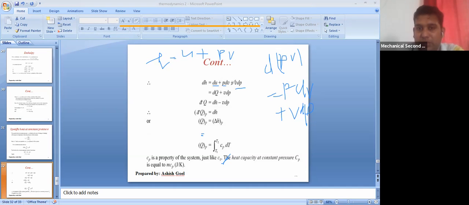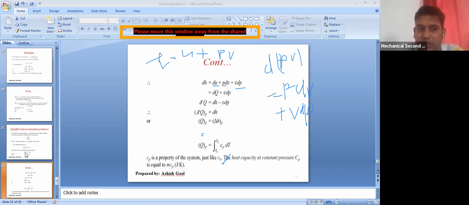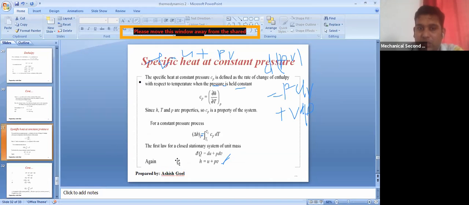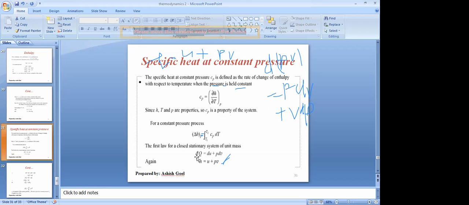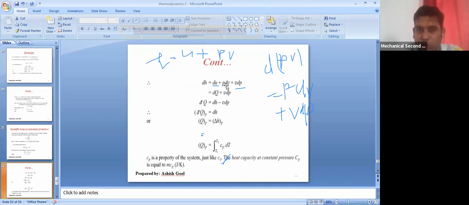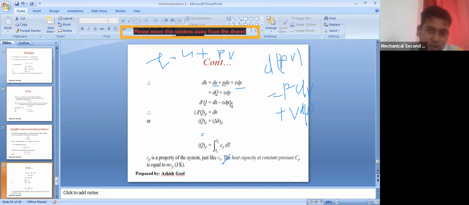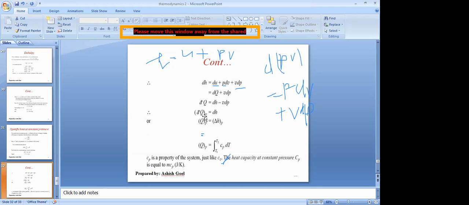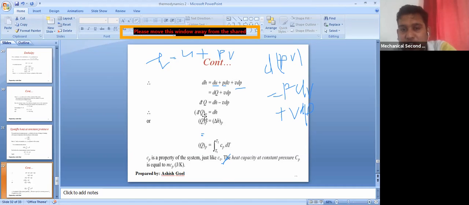Now just look at the terms du plus PdV. Now you can see du plus PdV is nothing but dq. Yes, sir. Okay, so just replace du plus PdV with dq, and the VdP term is there. So from here we can write dq equal to dH minus VdP. Can we write or not? Just rearrange the equation. Yes, sir. And when we are taking constant pressure, then dqp is equal to dH only.